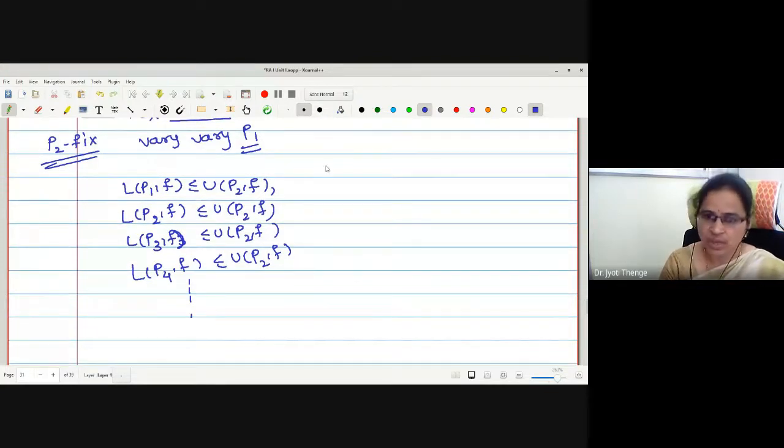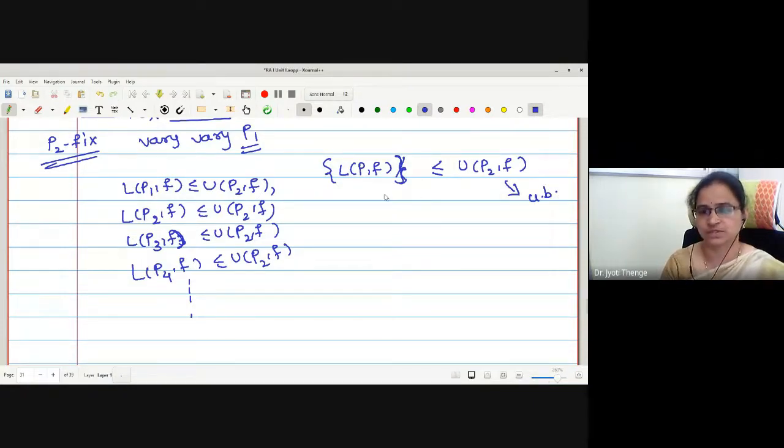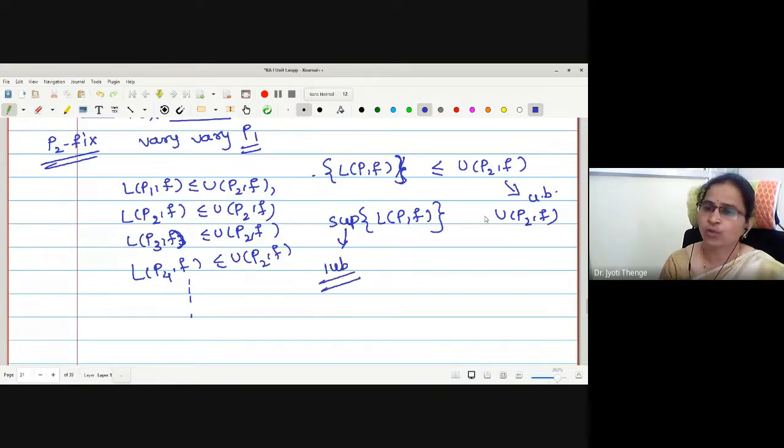With this, may I say, if I consider the set of all lower sums in a bracket, this is less than or equal to U(P2, f). That is, this U(P2, f) works as an upper bound of the set of lower sums. Now let me take the supremum. What is the relation between the supremum of this set and an arbitrary upper bound? Supremum is the least upper bound, no? And this is any upper bound.